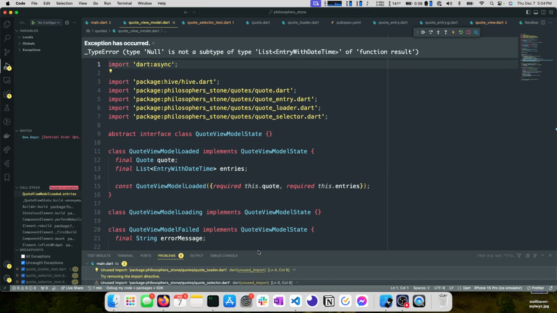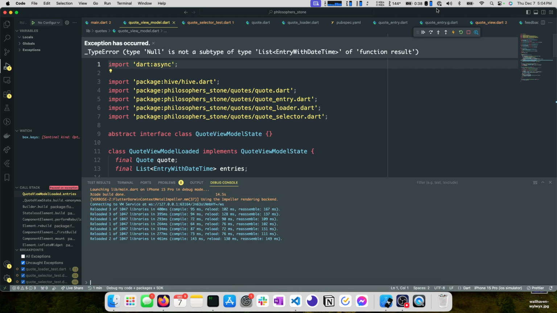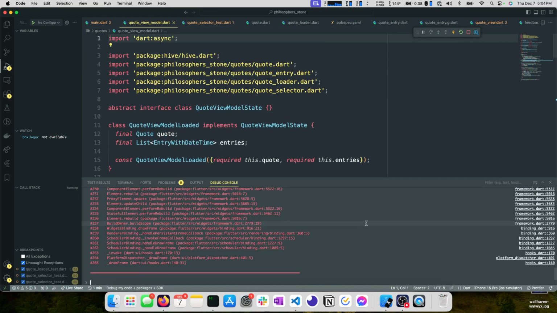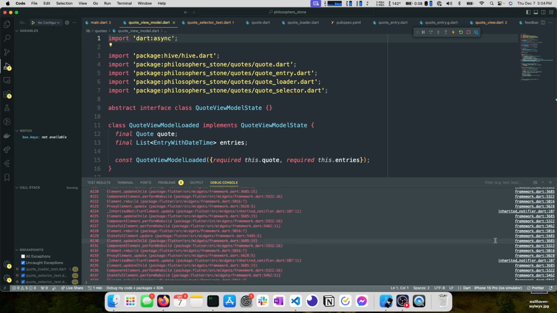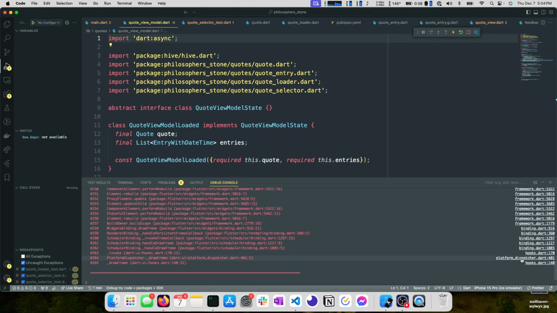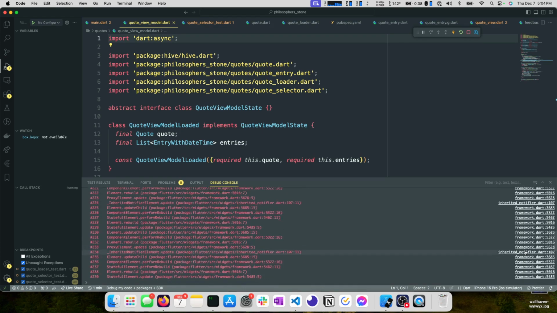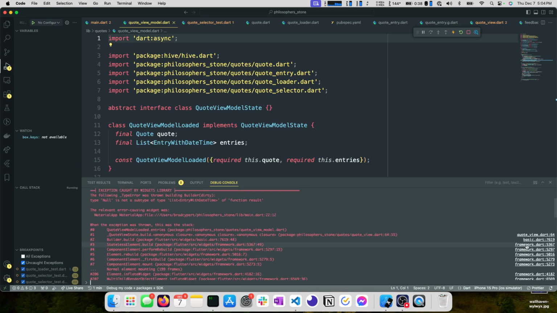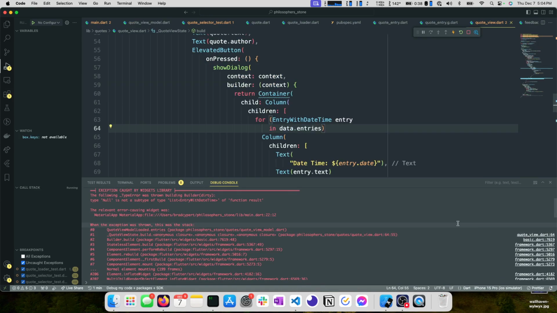Okay. I want to pull up my debug console. I'm going to let this run, see where this happened over here. So this is a stack trace. If you haven't seen one of these before, consider yourself very lucky. Generally, what I do is I try to find what file is highest up the list that is a file that I wrote. So we can see here that data.entries is null, okay? Right, null is not a subtype of list entry with date time of function result.